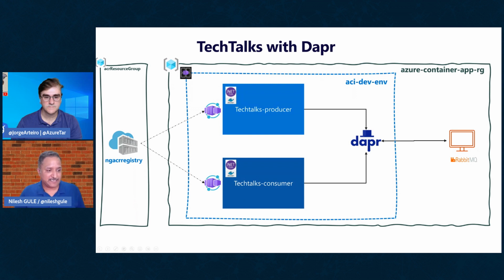And as I said earlier, the container images will be stored in a container registry. The container registry is in a different resource group, whereas all the other components of the application, the Tech Talks producer, the consumer, and RabbitMQ, are part of another resource group. The producer and consumer are deployed inside what we call an isolated environment in Container Apps. It's called the ACI dev environment.